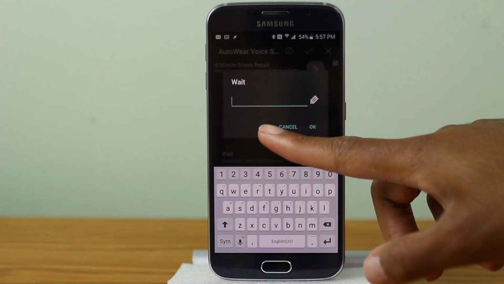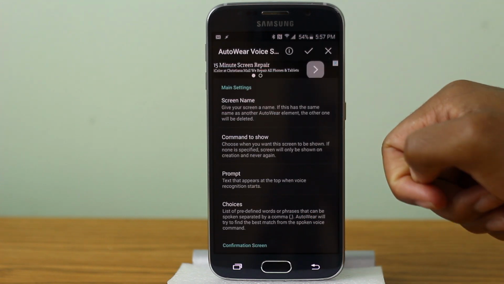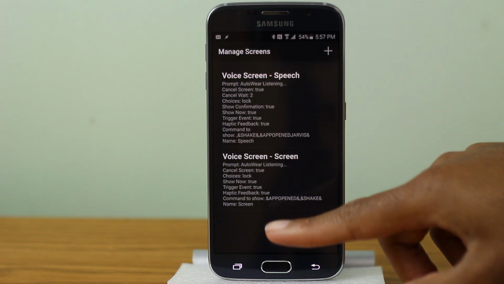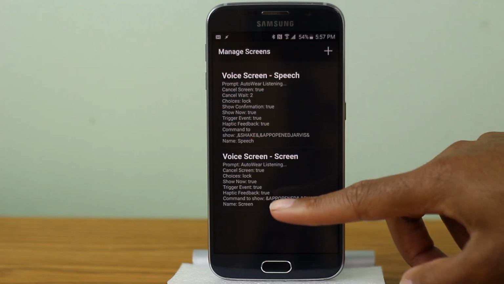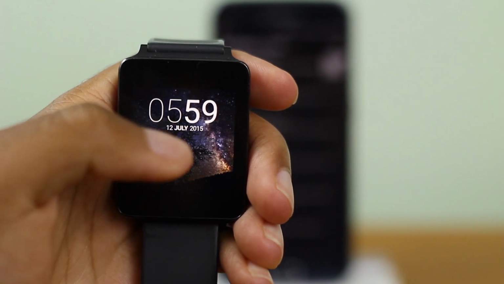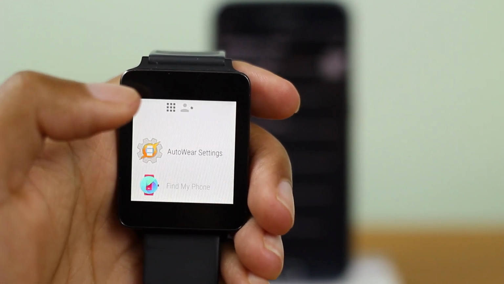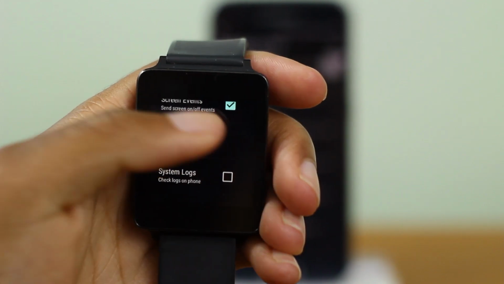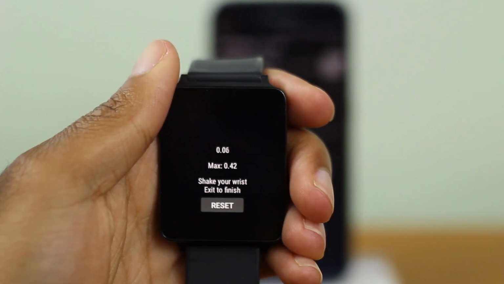And we can set the wait time as well. This is pretty much all you need to know. Just go up here to save and make sure that it's checked and it will add the screen onto our device. Okay, so the final thing to do is on your watch, launch this and go to Auto Wear Settings. Now you want to make sure Bluetooth is enabled. Click Setup Shake and then set up the shake sensitivity.